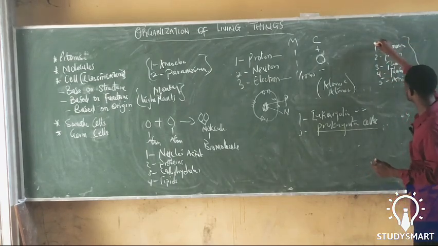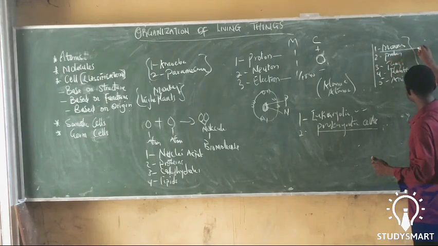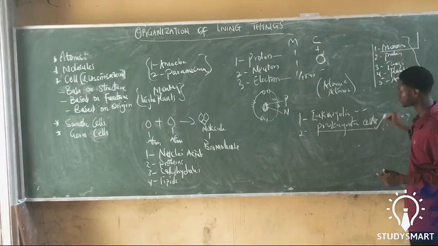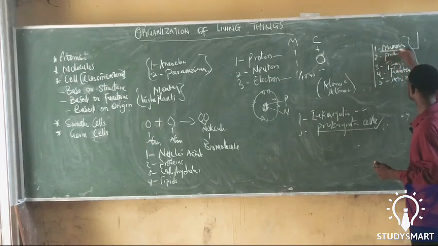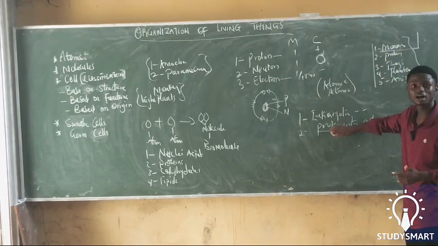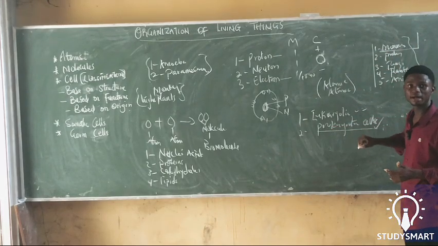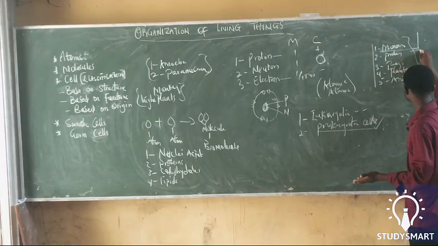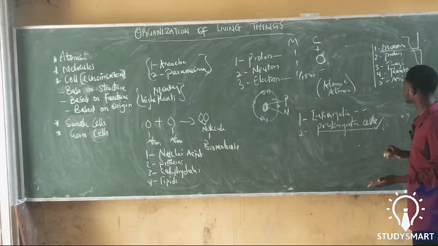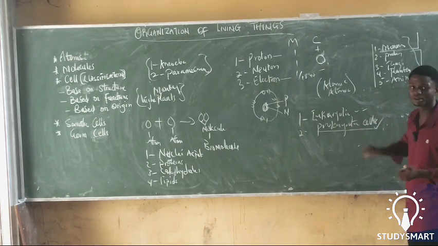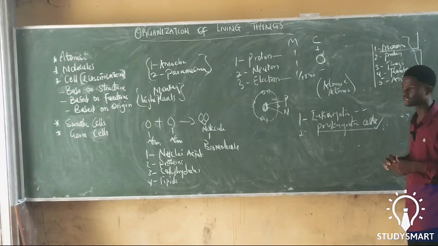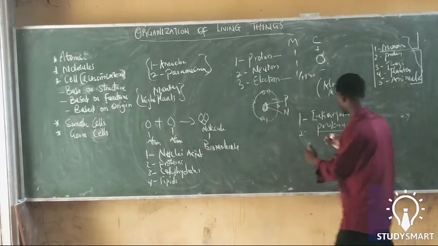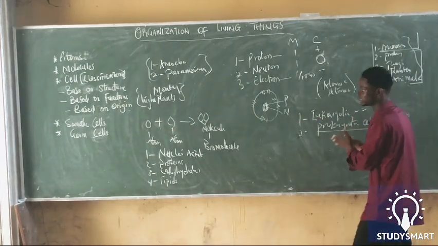Now, among these major kingdoms, the first kingdom, Monera, is a prokaryotic kingdom, because all organisms in this kingdom do not have a true membrane in organelles. All other kingdoms are eukaryotic. They have eukaryotic cells. So under the classification based on structure, we can talk about eukaryotic cells and prokaryotic cells.